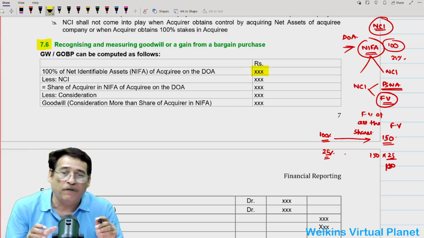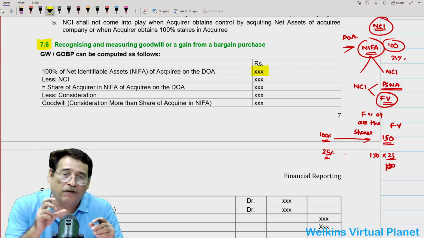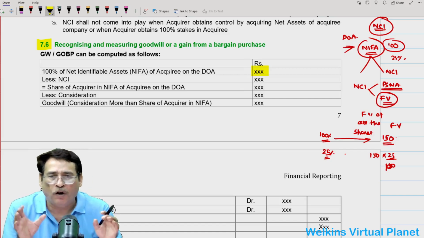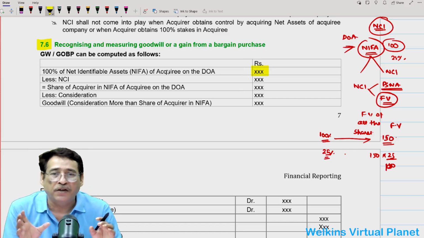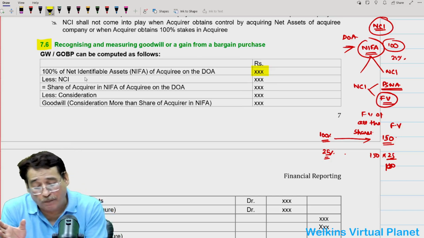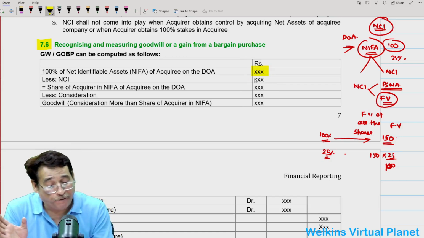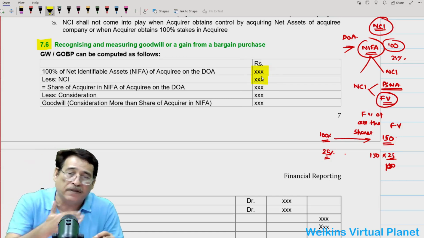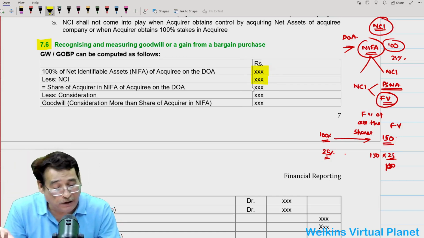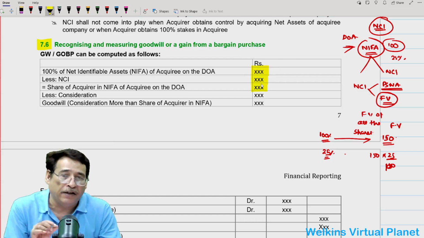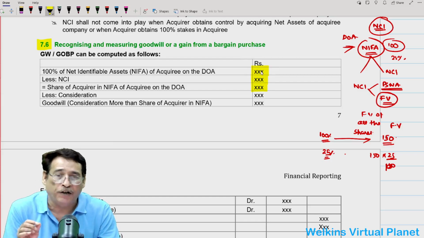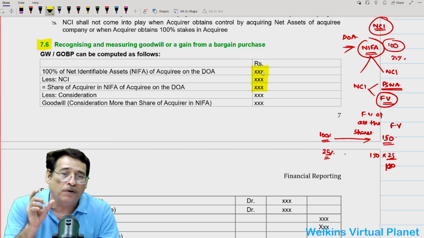Net identifiable assets means you will take the fair value of all the assets and subtract liabilities. So we will have to compute the net identifiable assets of the acquiree on the date of acquisition, and from there I will subtract the NCI share. Quite obviously, what is left now reflects that out of this much of net assets on the date of acquisition, this much now belongs to the parent company.